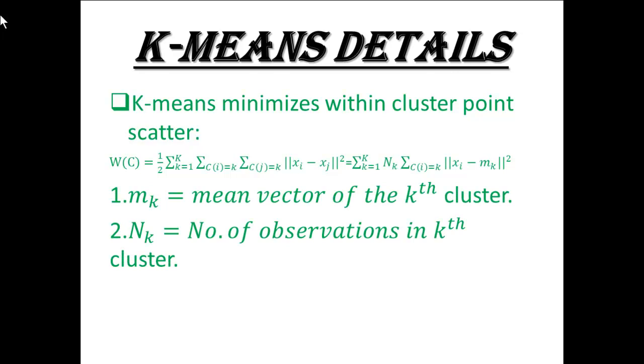Mk equals the mean vector of the kth cluster, nk equals the number of observations in the kth cluster.